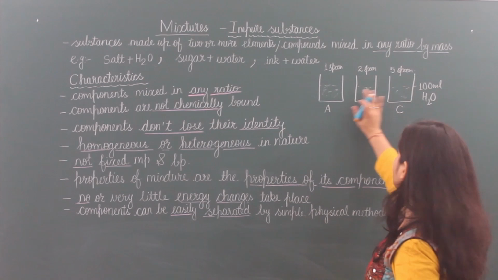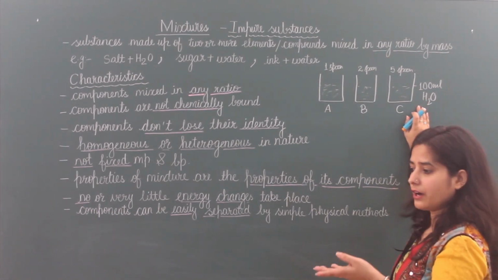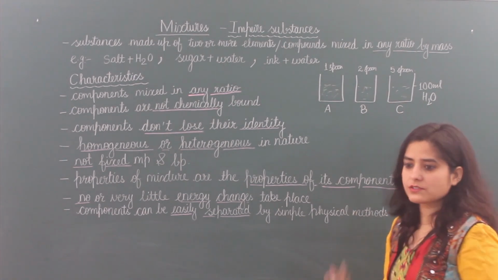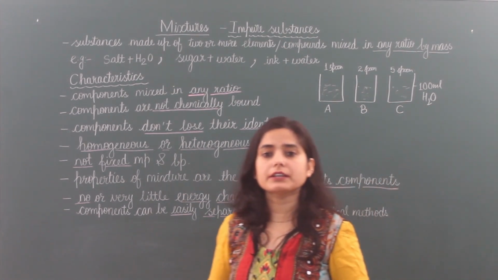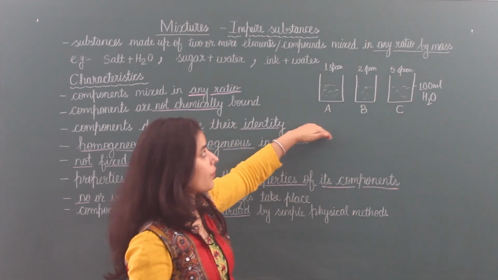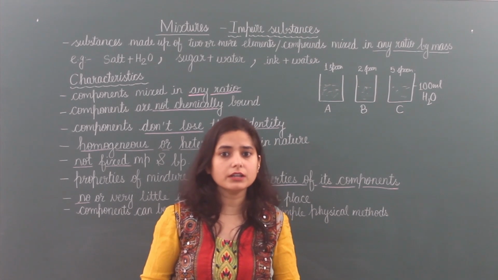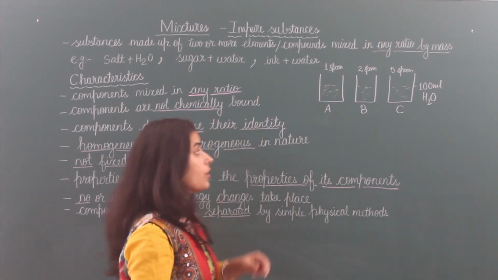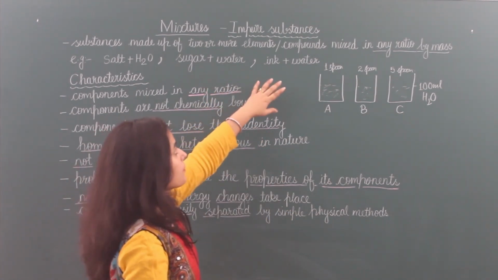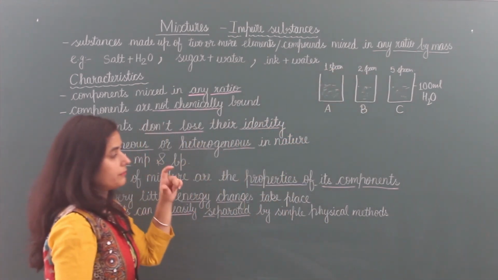We have not taken a fixed ratio. Here we are taking 100 ml water. If we take 10 ml water or 50 ml water and add salt in that, it will again be called salty water. We are taking 100 ml water and adding this much salt, it is again called salty water. So, for mixtures, components are not fixed by mass.